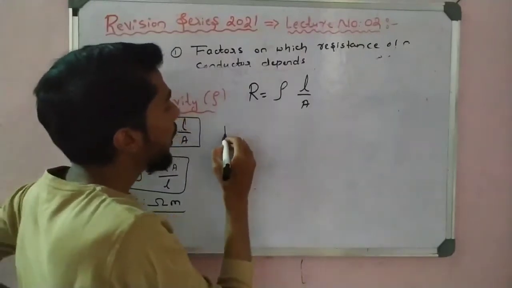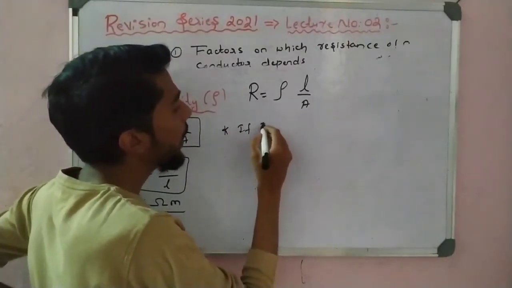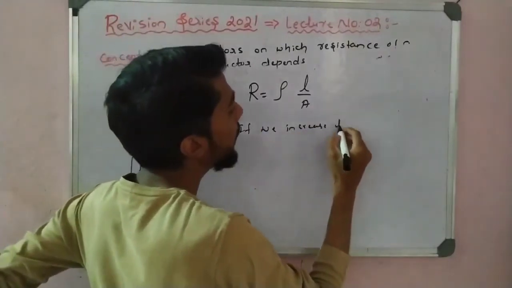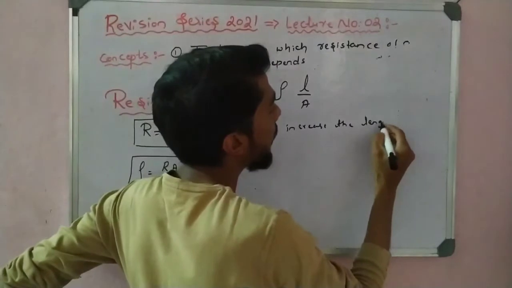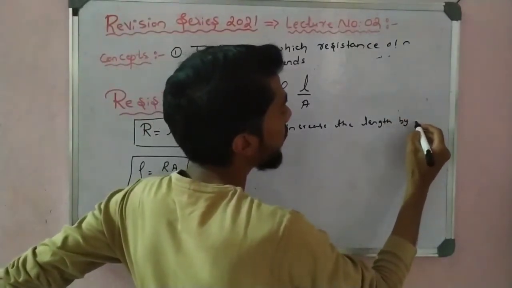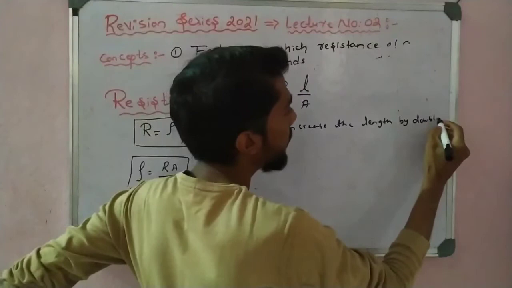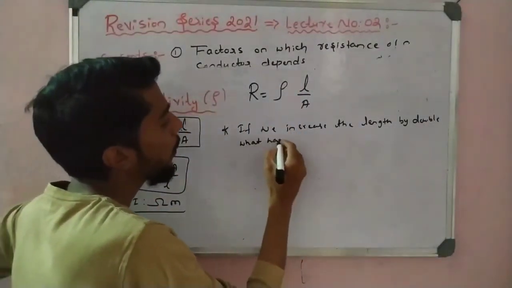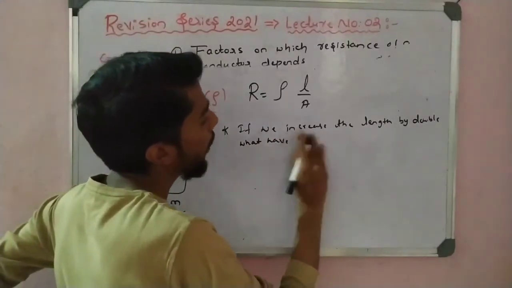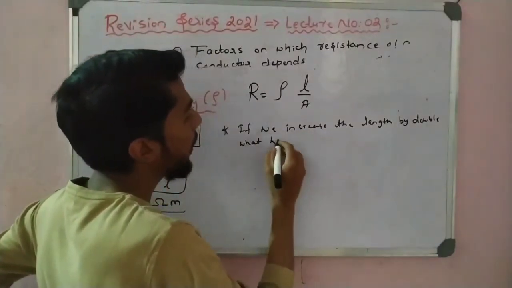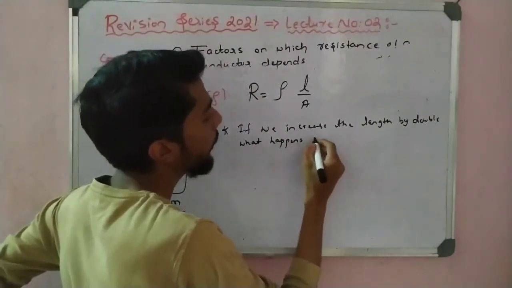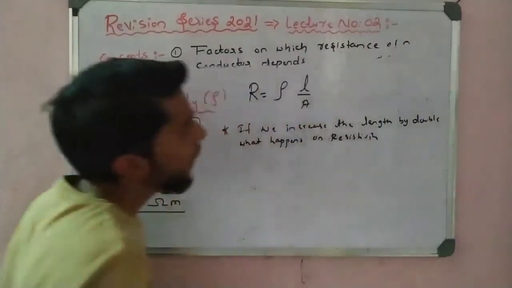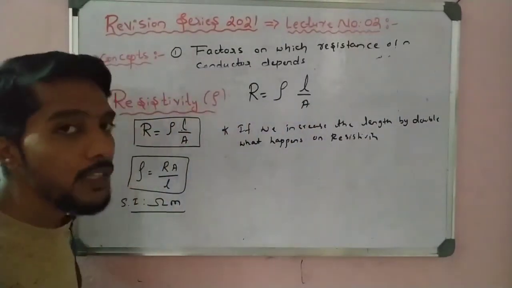See here, if we increase the length by double, what happens to the resistance? If the length is doubled, what is our resistance?